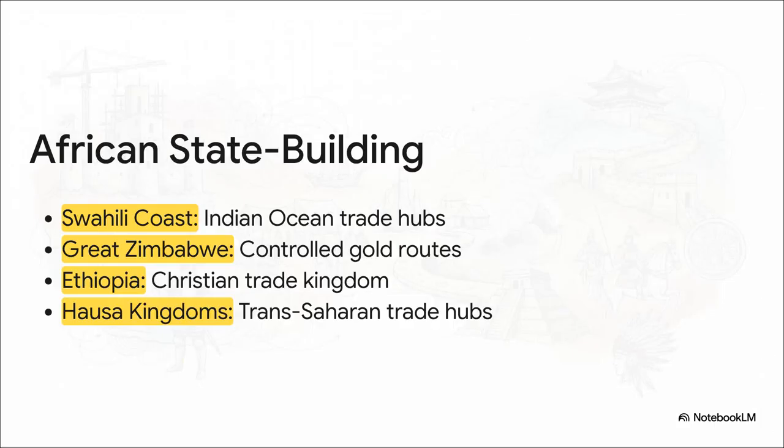And Africa during this time was absolutely buzzing with powerful states, all plugged into these huge trade networks. You had the Swahili city-states on the east coast getting rich from Indian Ocean trade. Further inland, Great Zimbabwe controlled the gold routes. Over in West Africa, the Hausa kingdoms were crucial hubs for the trans-Saharan trade. And don't forget Ethiopia, a powerful Christian kingdom with its own extensive trade links.